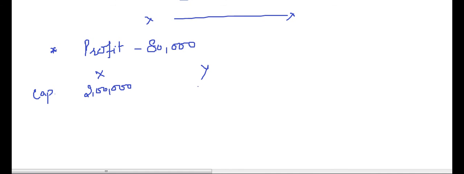Y has no capital. Now there is a salary, not paid to X but to Y, at the rate of 8,000 per month. And they say prepare the profit and loss appropriation account.